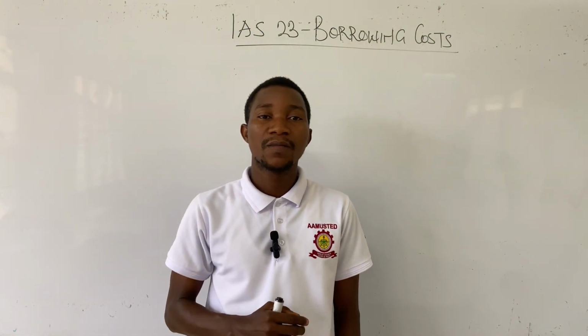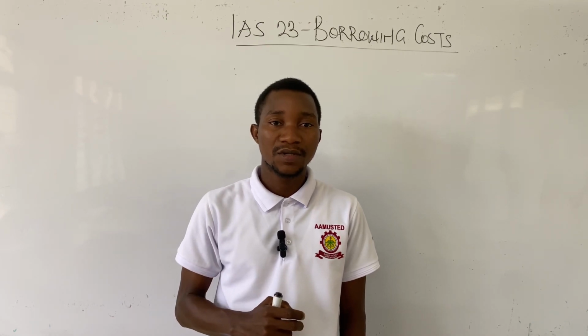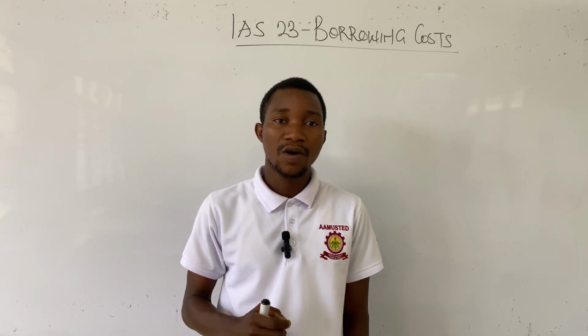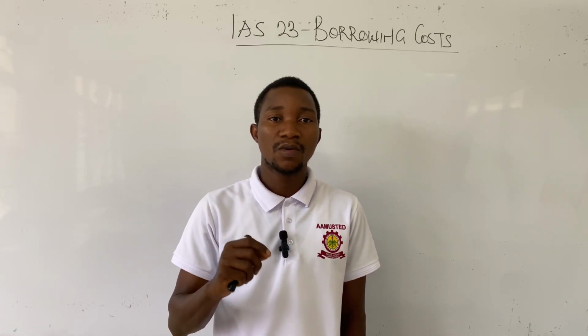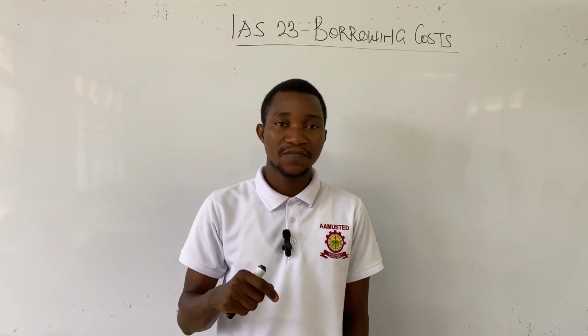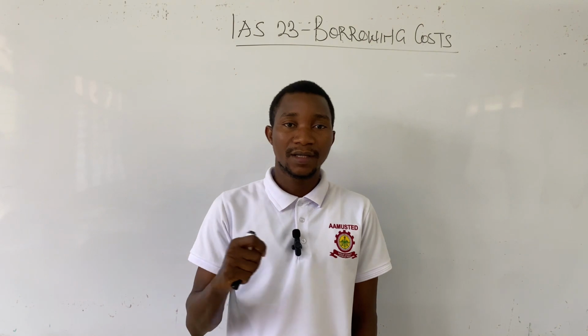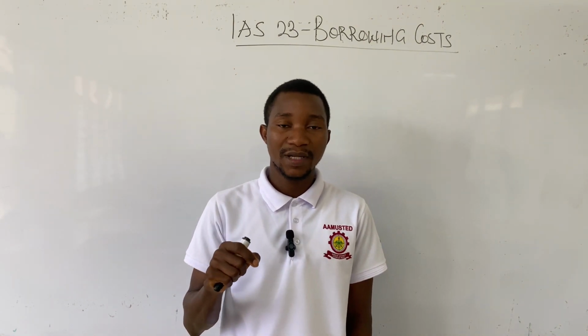To begin solving a borrowing cost question, there are certain key things that you have to take note of. First, you have to consider the various borrowing costs available in the question. In our case here, we have only one borrowing cost, that is the interest. Is that okay? And then you also have to consider the amount borrowed. The amount borrowed here is $6 million.